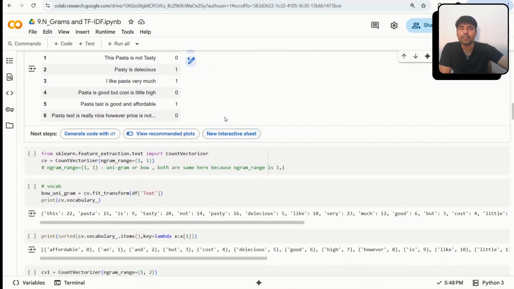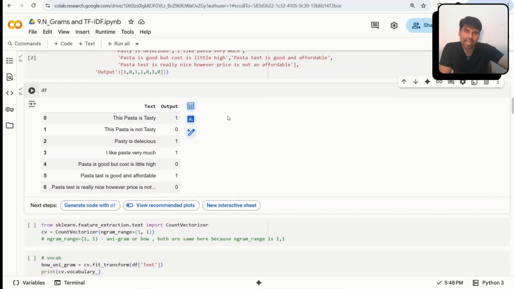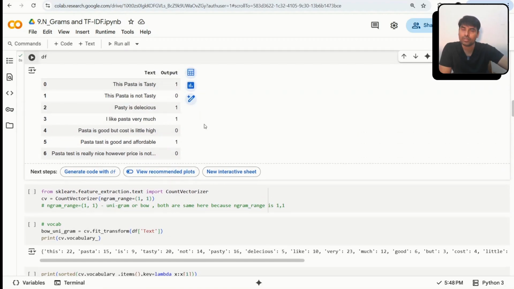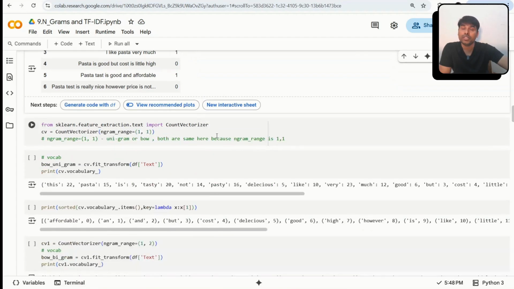Implementing it: for bag of words we use CountVectorizer, right? Even for NGram, if you want to combine multiple words, if you want to capture order, sequence, negation, we use the same library, CountVectorizer, but here we pass some additional parameter.